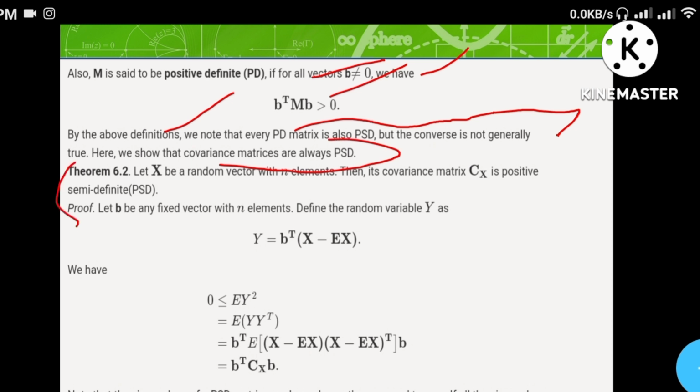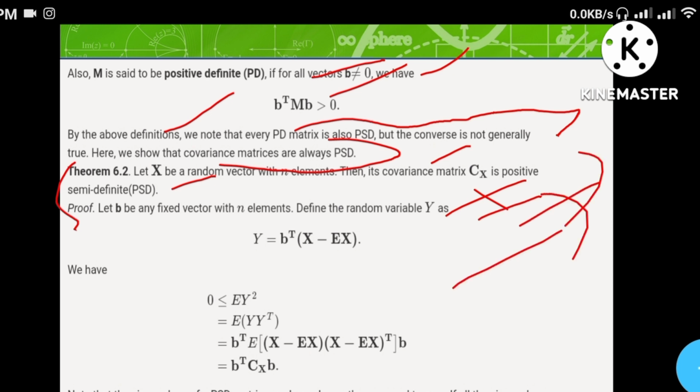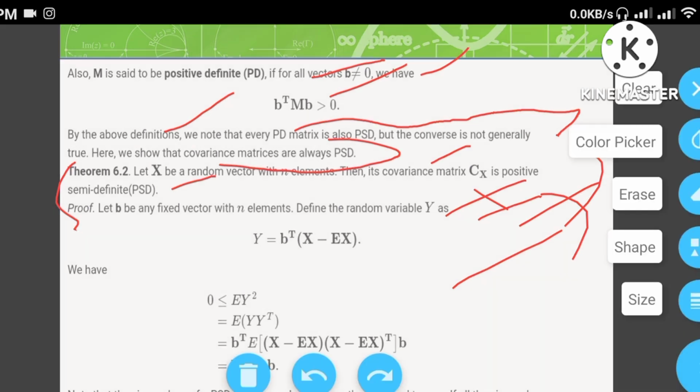This theorem gives a satisfactory explanation for the property mentioned before. Let x be a random vector with n elements. Then the covariance matrix Cx is positive semi-definite, PSD. The proof is not that important. If you want, you can go through the proof I mentioned in the PPT. I don't explain the proof here. If any of you want, you can take my PPT and go through the proof. For the sake of time, I am skipping the proof.